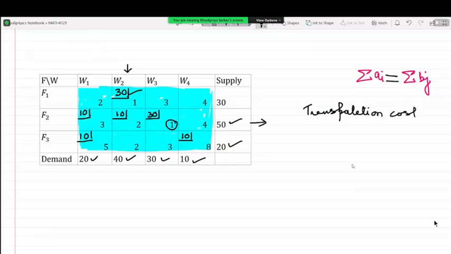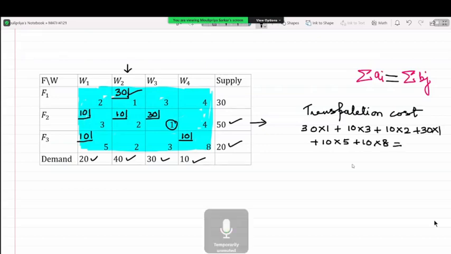Transportation cost being 30 into 1 plus 10 into 3 plus 10 into 2 plus 30 into 1 plus 10 into 5 plus 10 into 8. And this amounts to 240.